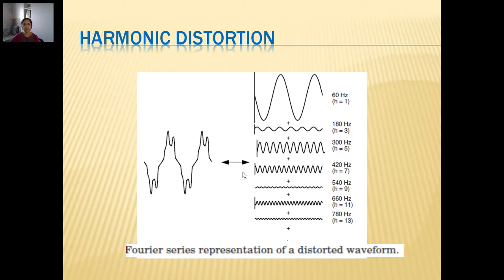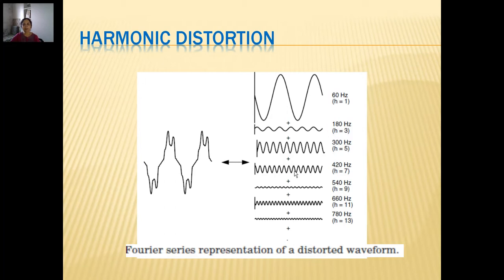For understanding that, we are splitting this using Fourier series, and we are representing this current as if it is a sum of simultaneous currents flowing in the system, one of the desired frequency which is sinusoidal, which is our power supply frequency, and the integer multiples of this frequency. We call them harmonics.